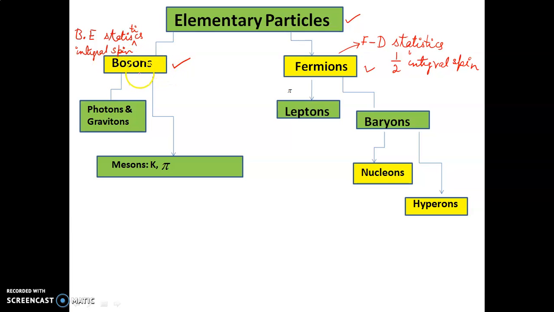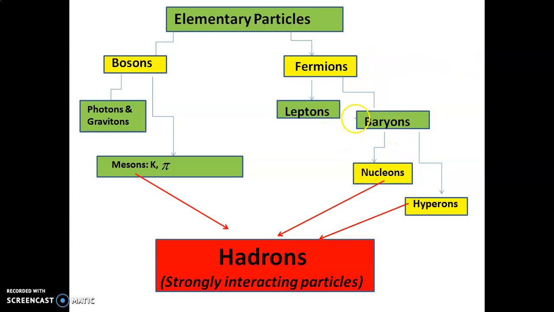So this is the division, and let us see how these fermions are divided into leptons and baryons like this. These are the leptons and these are the baryons.